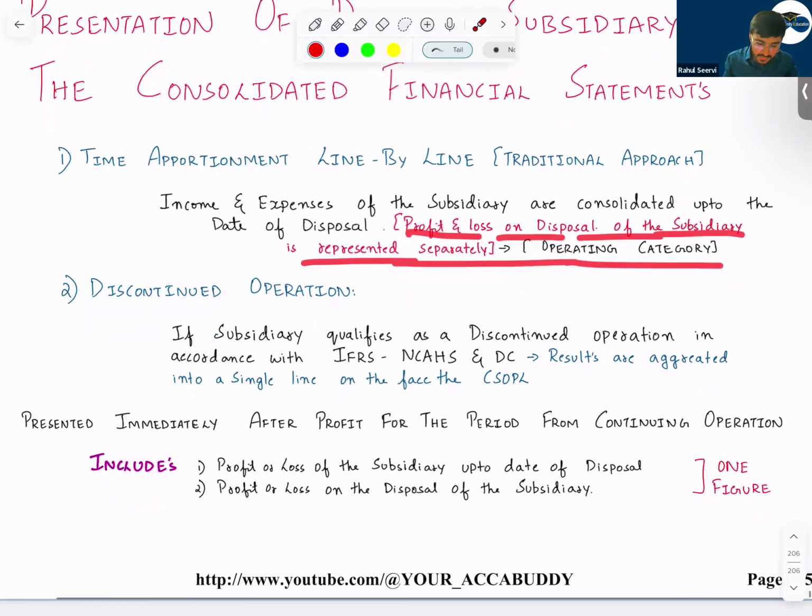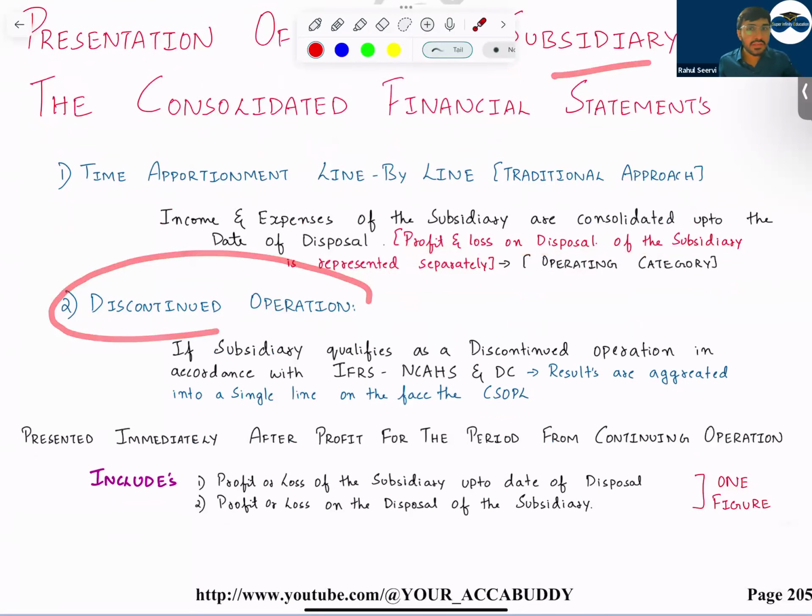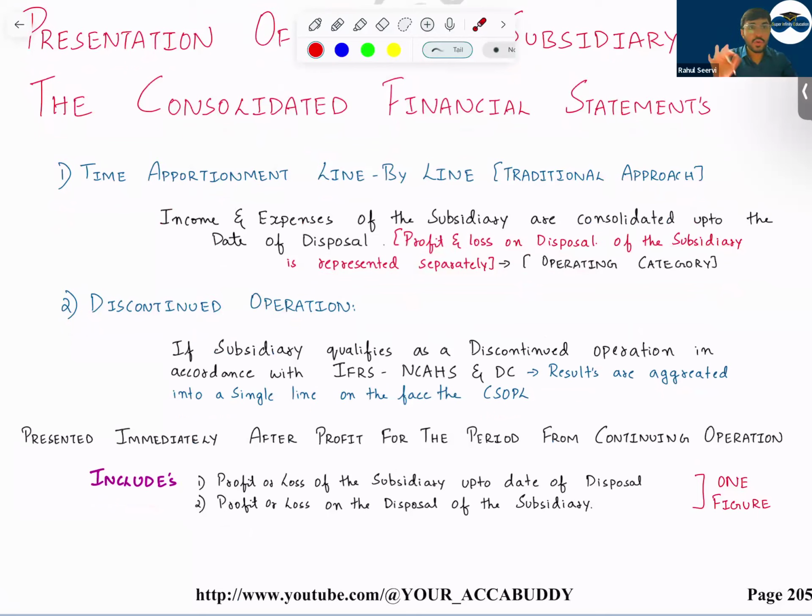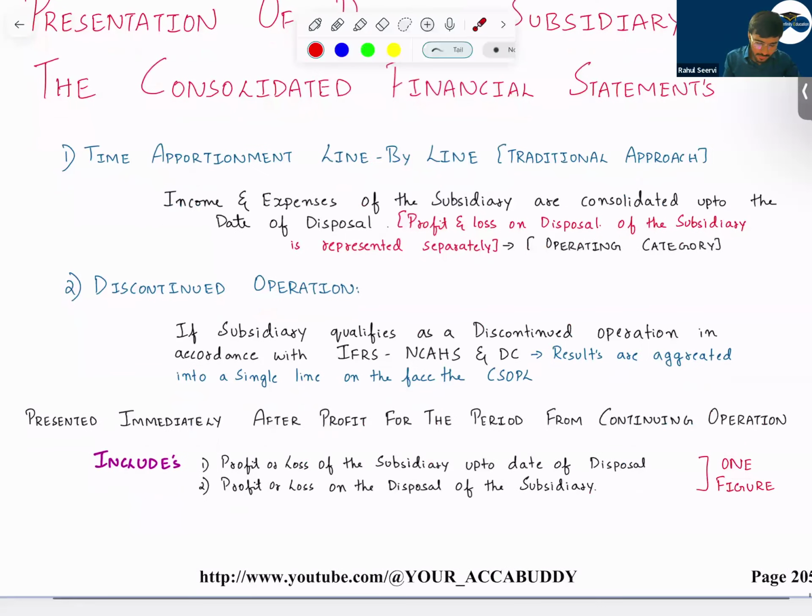Now, sometimes the subsidiary will meet the definition of a discontinued operation. In that case, should you do line by line adjustment? No. Directly, straightforward, you record gain or loss from discontinued operation. And the detailed calculation will be shown in the notes to accounts. In the detailed calculation, you will take the revenue, cost of goods sold, expenses, finance cost, a lot of things of the subsidiary and calculate the profit.